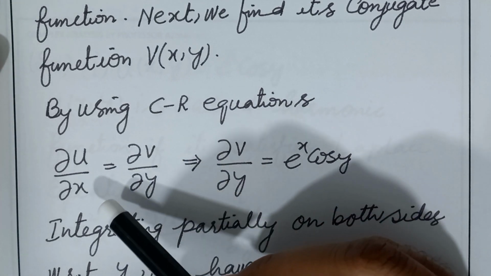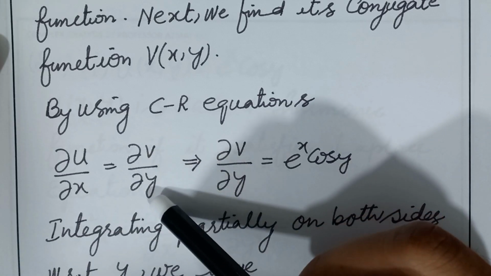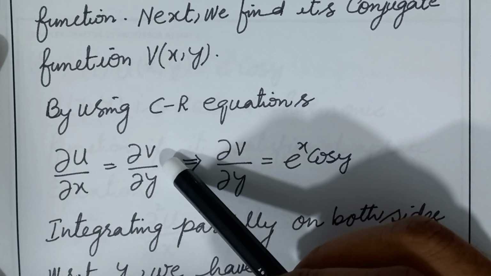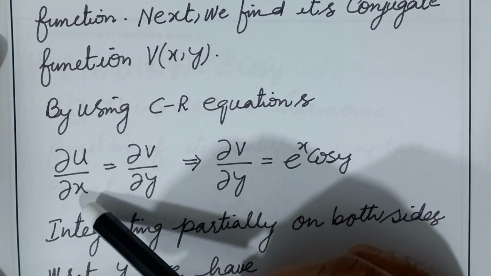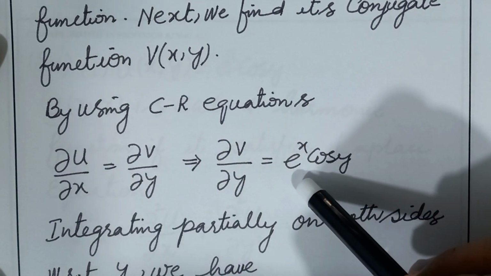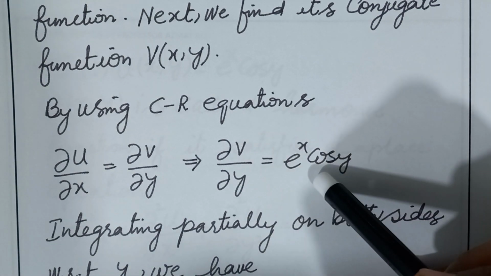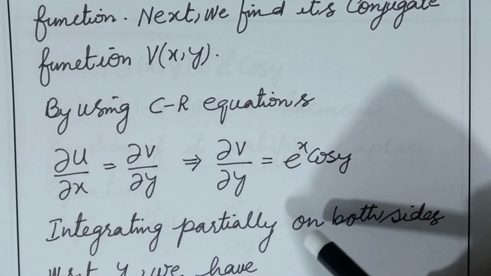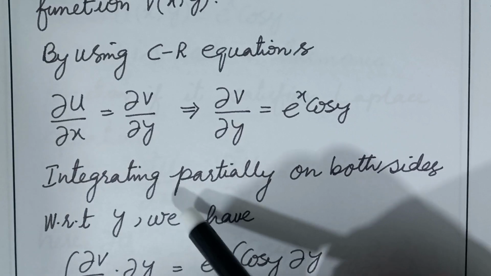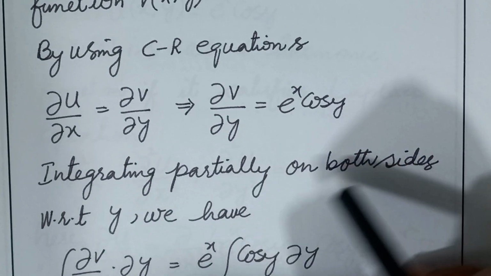As here we have no information about partial v over partial y, because we are going to find v, but here partial u over partial x is equal to e raised to power x cos y. This implies that partial v over partial y is equal to e raised to power x cos y. By integrating partially on both sides with respect to y,